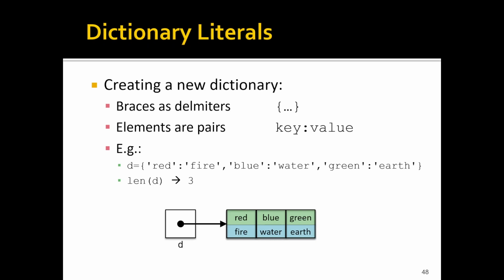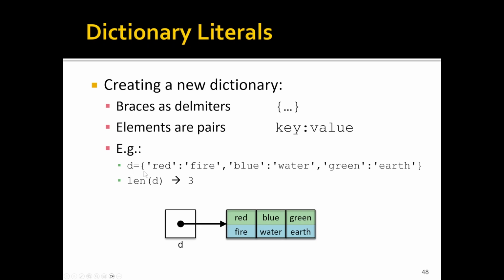So for example, I could say my dictionary D equals, and then in squiggly brackets, I'd say key, colon, value, and then comma, another key, colon, value, comma, key, colon, value. The keys in this example are the strings red, blue, and green, and the values are the strings fire, water, and earth. If I created this dictionary literal, it would construct something like this. It's a collection or a set of pairs in no particular order.